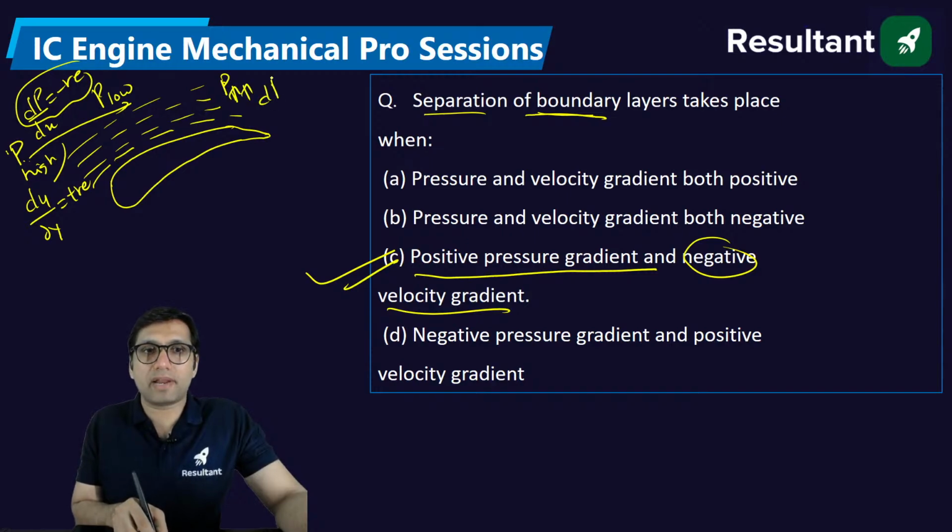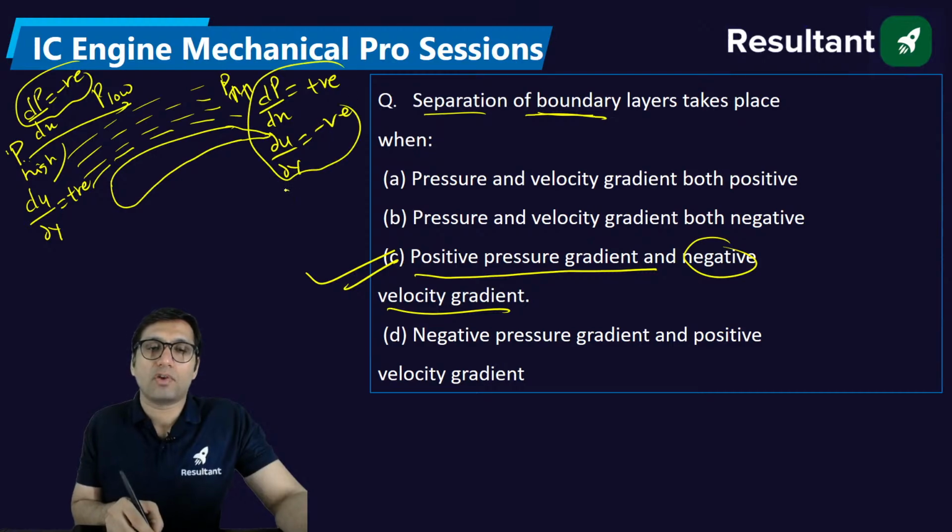Because of that, the pressure gradient becomes positive in the direction of the flow and the velocity gradient becomes negative. This is the condition when flow separation takes place. Okay, flow separation takes place.